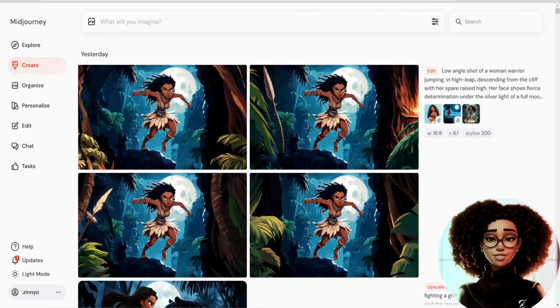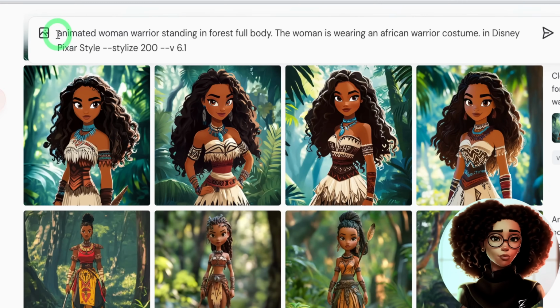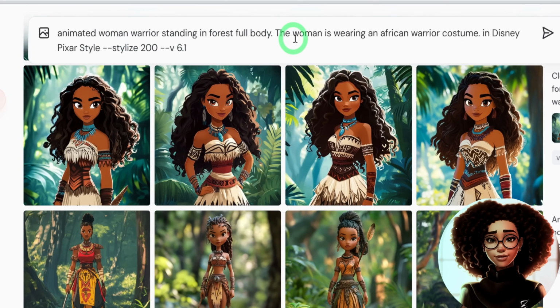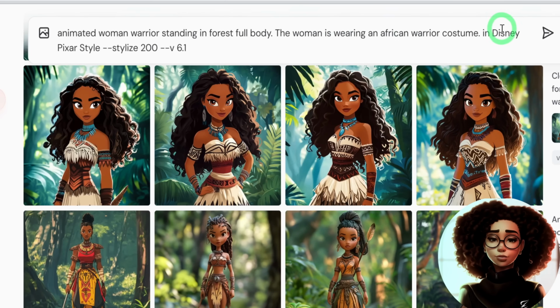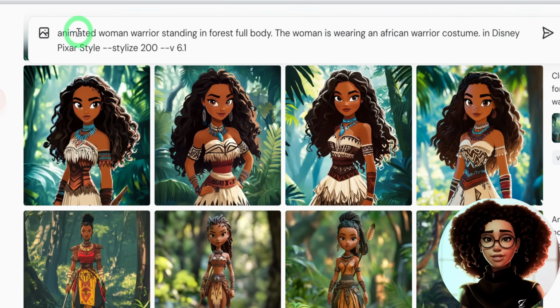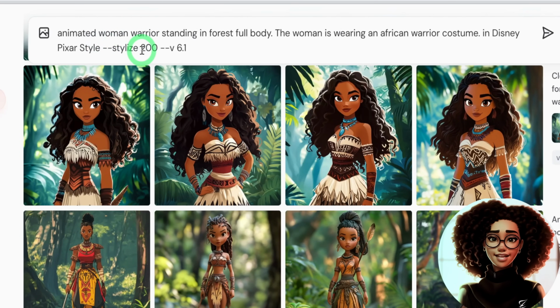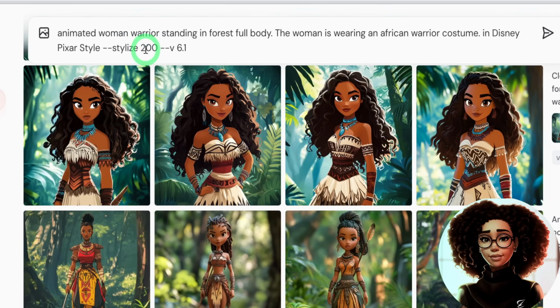To start off, I wrote this particular prompt: animated woman warrior standing in the forest, which describes the subject and the scene. The woman is wearing an African warrior costume, which details her outfit, and it's in a Disney Pixar style. I also included stylize 200 to adjust the stylization level. If you use a higher number, the image becomes more stylized. If you use a lower number, it becomes less stylized. I'm using the current version of Midjourney, version 6.1.